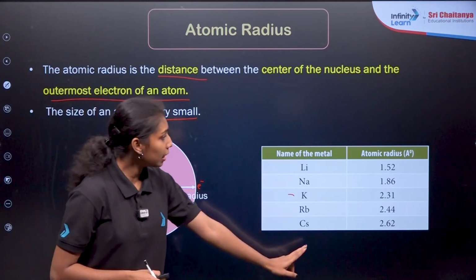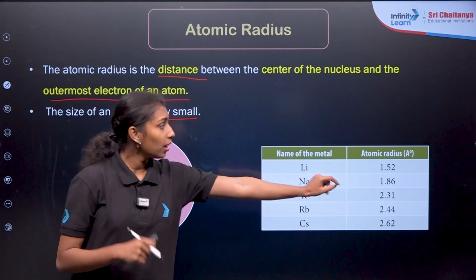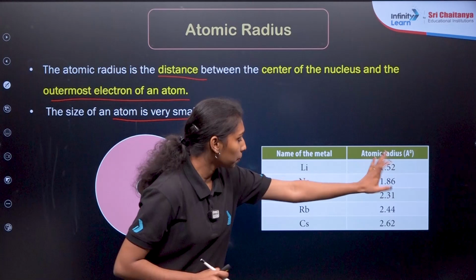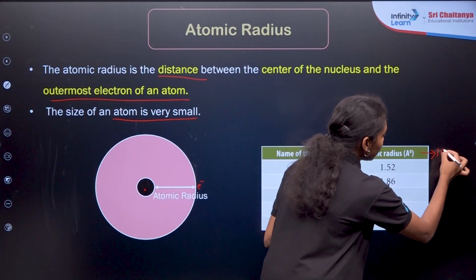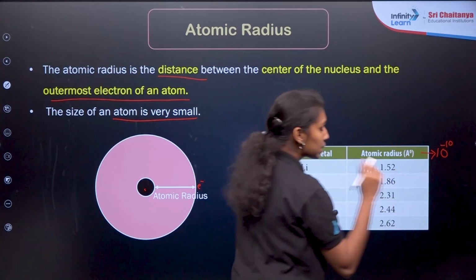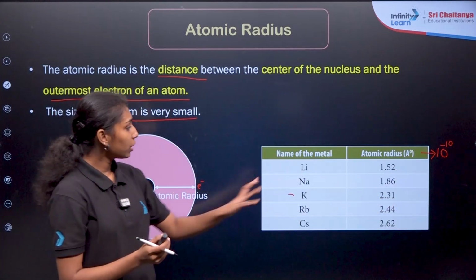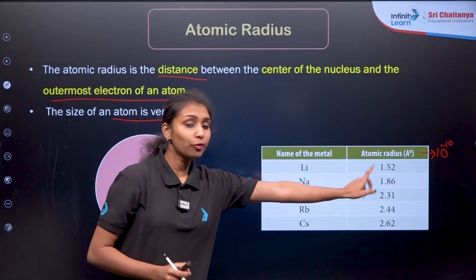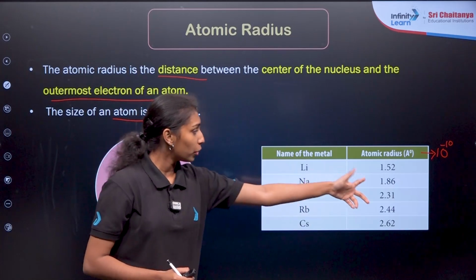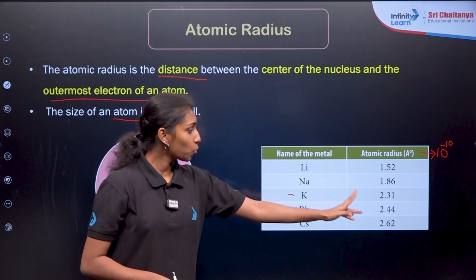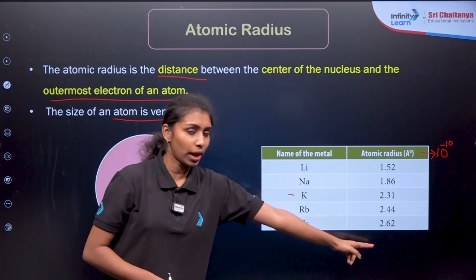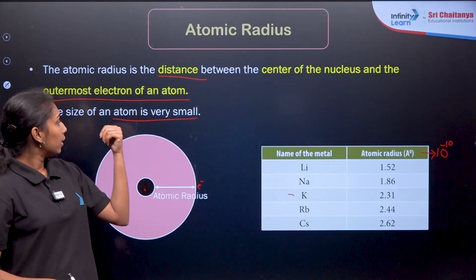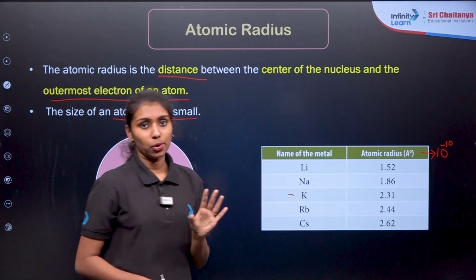For example, lithium has an atomic radius measured in angstrom, which is 10 to the power minus 10 meters. The atomic radius of lithium is 1.52 angstrom, sodium 1.86, potassium 2.31, rubidium 2.44 and cesium 2.62 angstrom, which means the radii of atoms are very small. Clear?